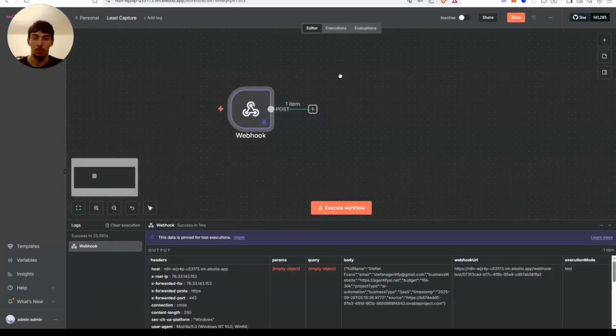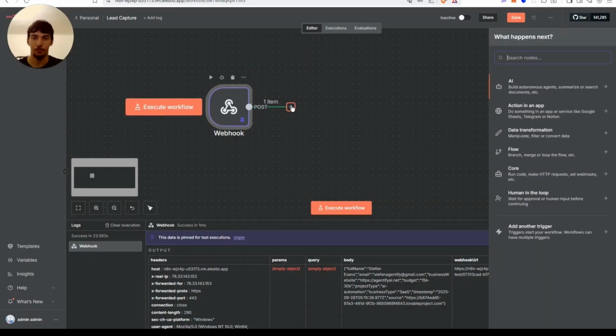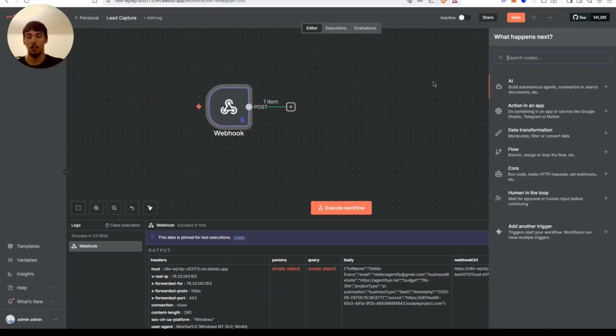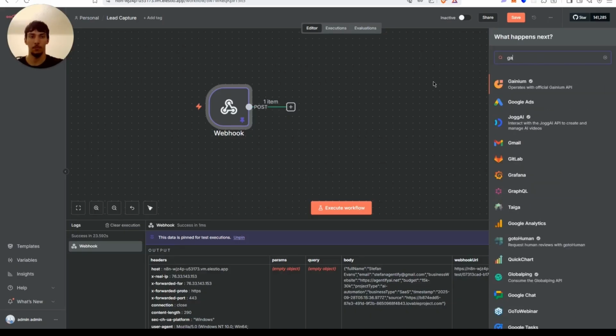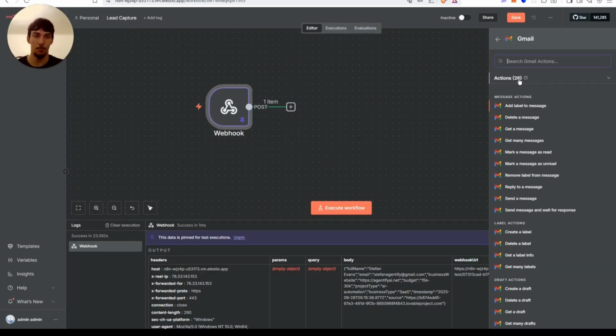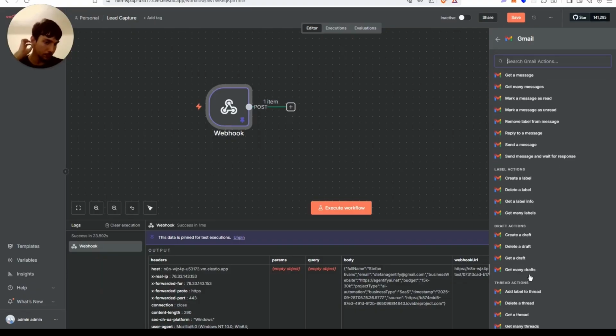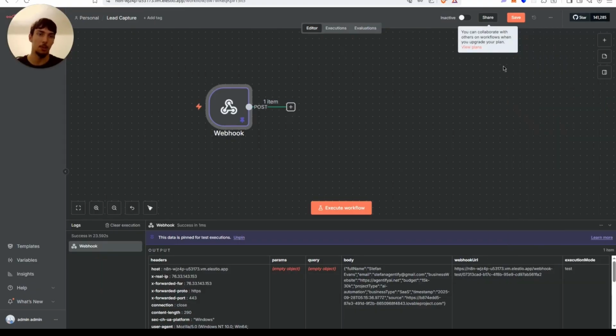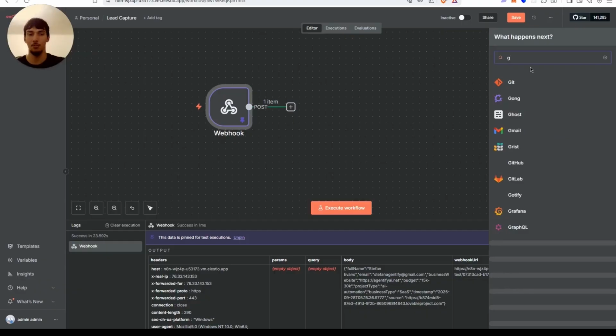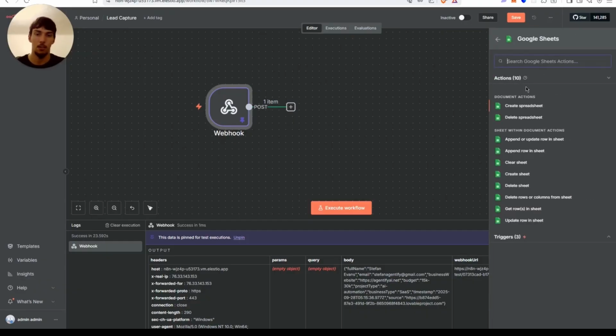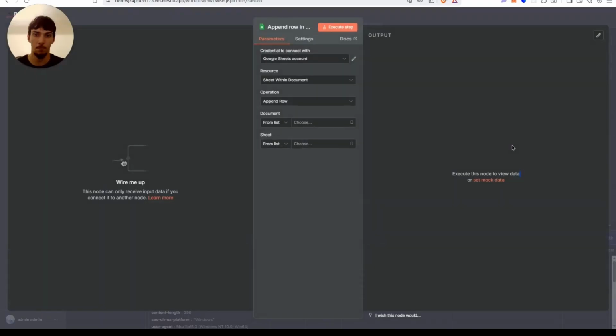we're going to want to, let's say, email a sales rep. No, we're going to want to put it into a CRM. So I'm just going to be using Google Sheets for now. So I got a Google Sheet, create sheet. No, append row in sheet.